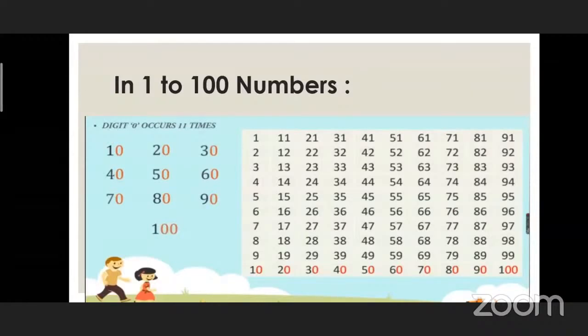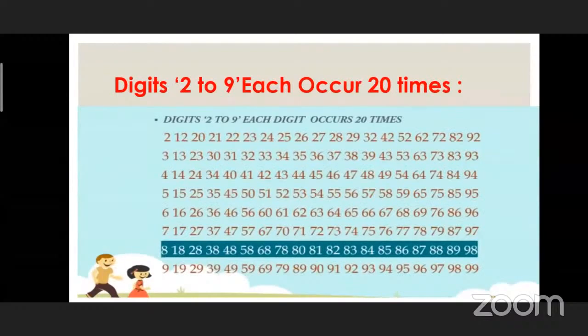Now let's move. What do we see in the picture? Digits 2 to 9, each digit occurs 20 times.